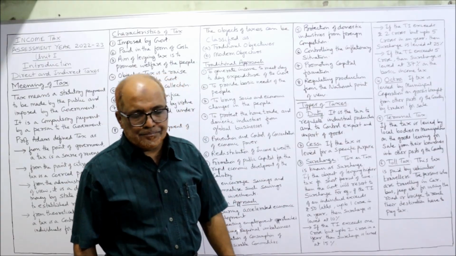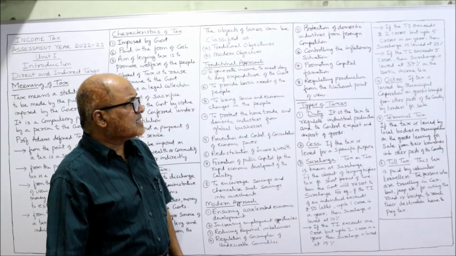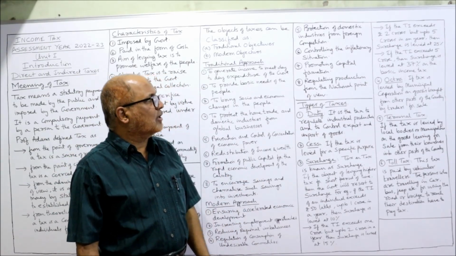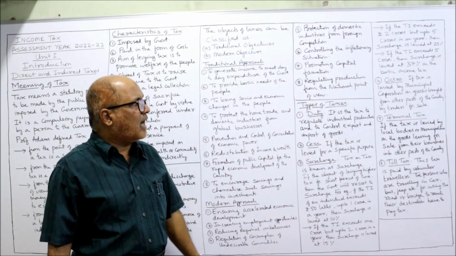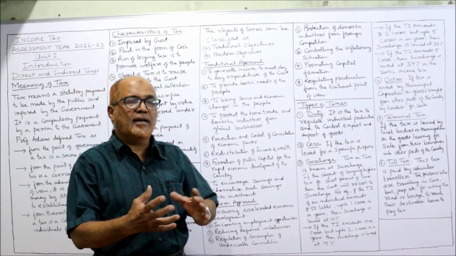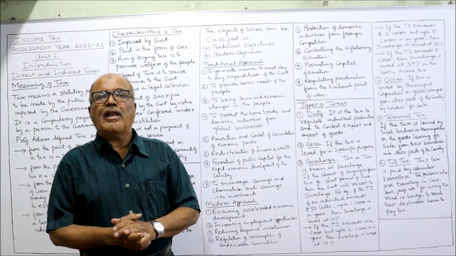Now, octroi. Octroi is tax levied by the municipal corporation on goods brought from other parts of the country by traders for sale. Normally what will happen?